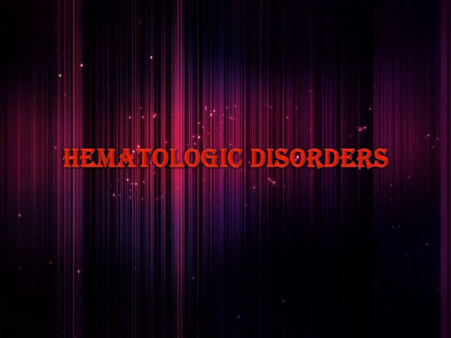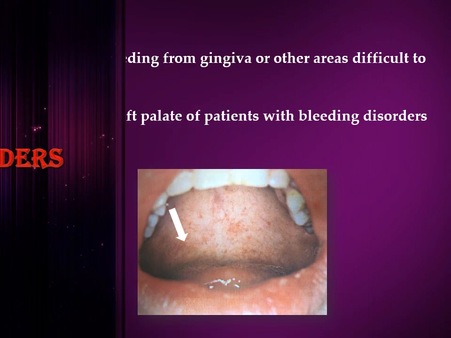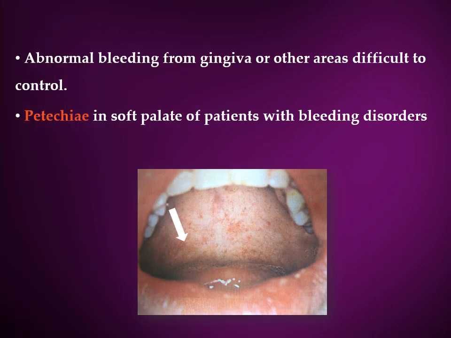We now move on to the hematological disorders and their influence on the periodontium. Now, in your clinics, whenever you encounter an abnormal bleeding from the gingiva or other areas of the oral mucosa, which is difficult to control, you can always suspect that this might be a case of an individual with an underlying hematological disorder.